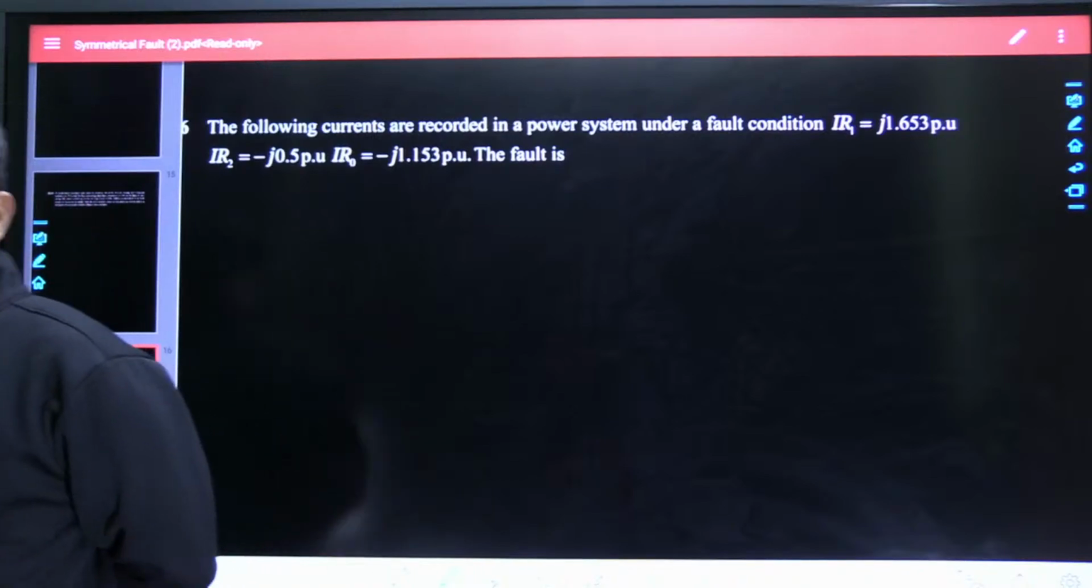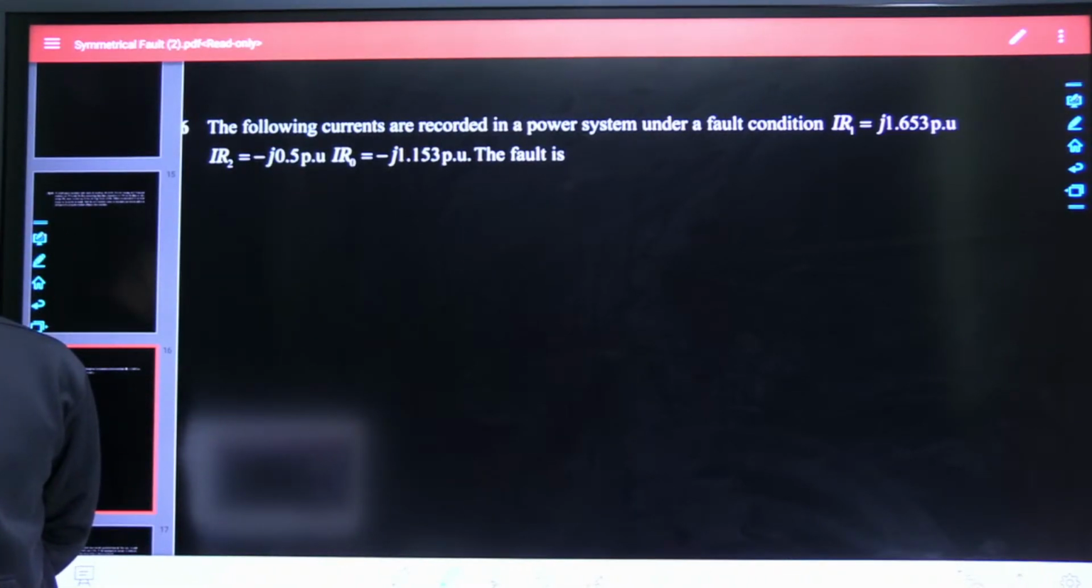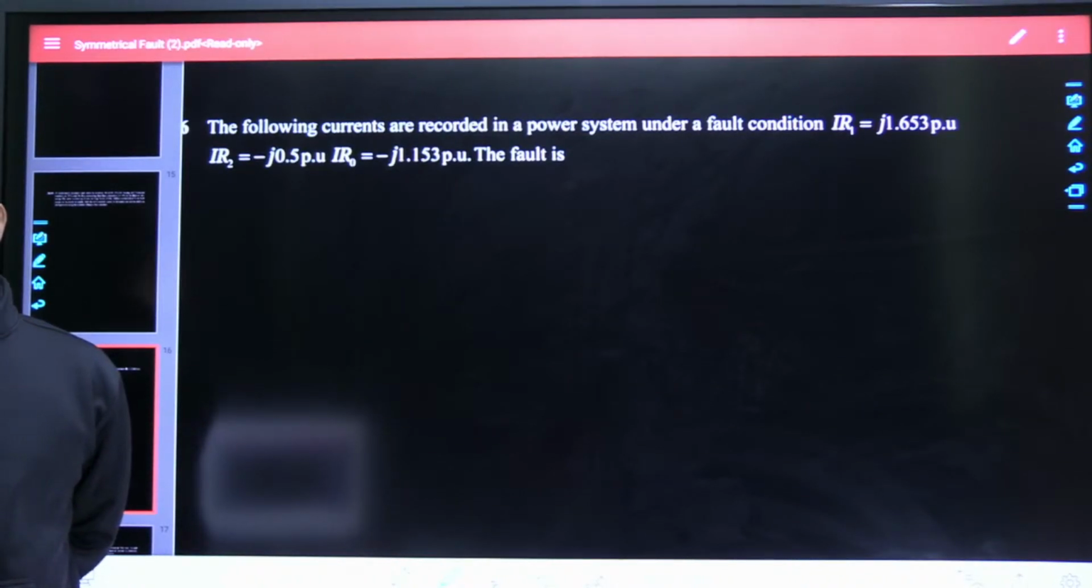Sandeep, now clear. Very simple question I have given, my dear friends. Can anybody give the answer? Can anybody give this answer?